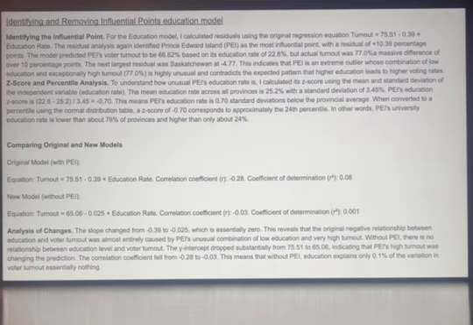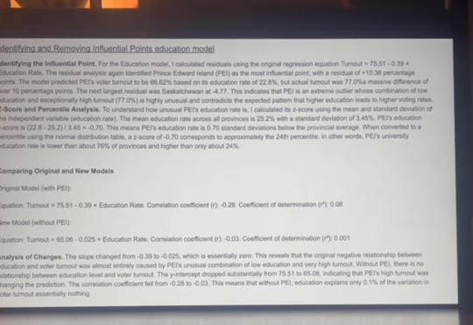Education model. The original model showed turnout equals 75.51 minus 0.39 times education rate, with a weak negative correlation of negative 0.28, explaining only 8% of the variation. But after removing PEI, the relationship disappeared. Turnout equaled 65.06 minus 0.025 times education rate, with correlation dropping to negative 0.03, explaining nothing. This reveals that the original negative relationship was almost entirely caused by PEI's unusual combination of low education and very high turnout.